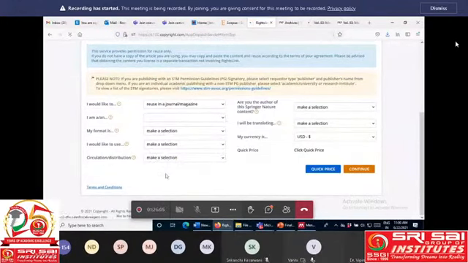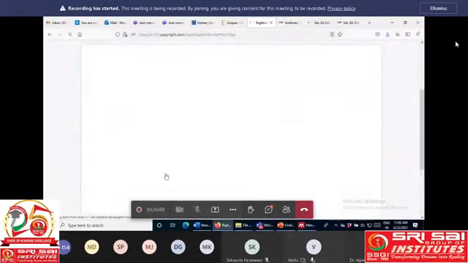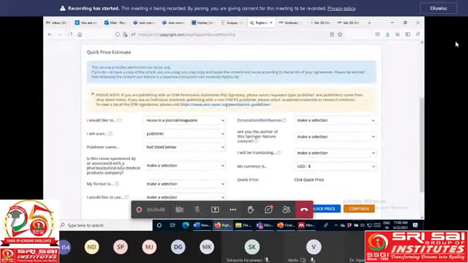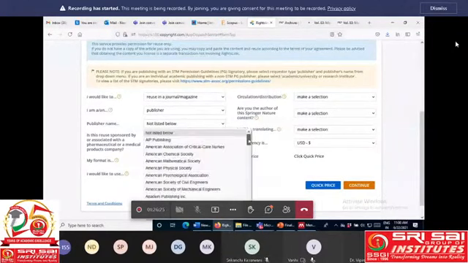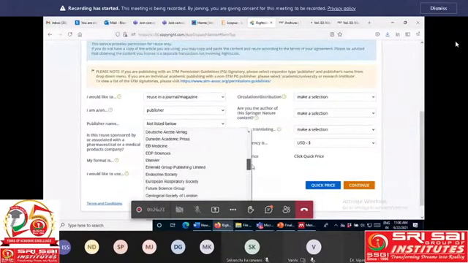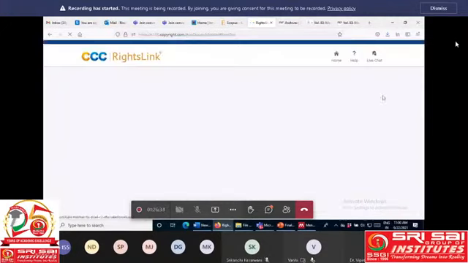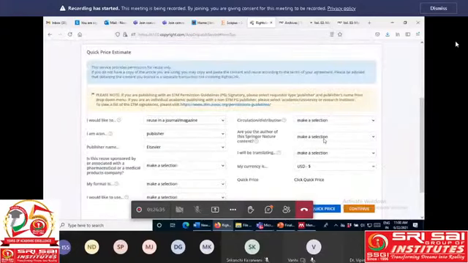Suppose you want to send your article to Taylor and Francis, or elsewhere, but taking your own figure from Springer. So here for publisher name, I am selecting elsewhere. Then, is this reuse sponsored or associated with a pharmaceutical or medical product company? No.